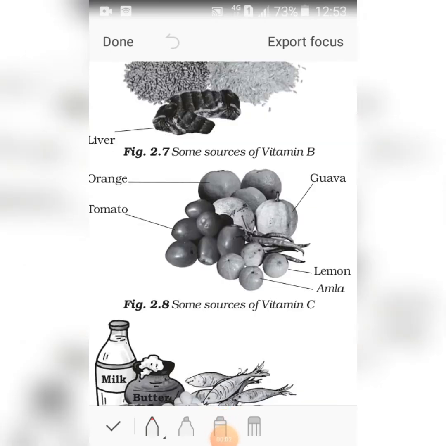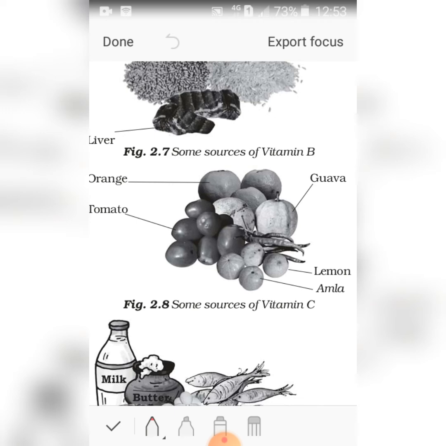Vitamins help in protecting our body against diseases. Vitamins also help in keeping our eyes, bones, teeth and gums healthy. Vitamins are of different kinds, known by different names. Some of these are vitamin A, vitamin C, vitamin D, vitamin E and K. There is also a group of vitamins called vitamin B complex. Our body needs all types of vitamins in small quantities.